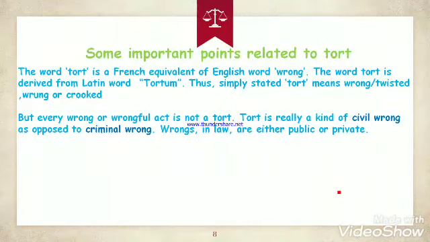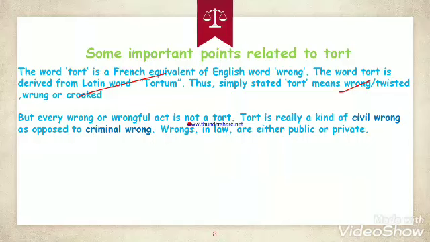Now we discussed that tort is a French equivalent of the English word wrong. Tort basically refers to wrong. It has many meanings like wrong, twisted or crooked. But every wrong or wrongful act is not a tort. What does it mean? In the previous lecture we said that breach of contract is not a tort.